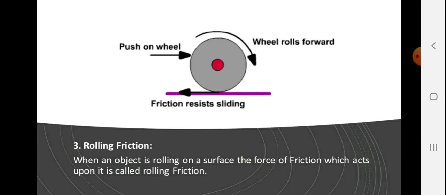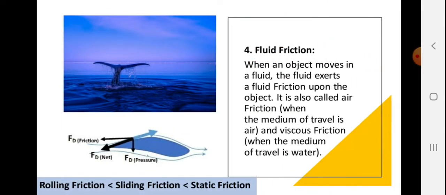Rolling friction. When an object is rolling on a surface, the force of friction which acts upon it is called rolling friction. You can see in the figure, when the wheel is moving on the road, that is called rolling friction between the wheel and the road. Fluid friction. When an object moves in a fluid, the fluid exerts fluid friction upon the object. It is also called air friction when the medium of travel is air, and viscous friction when the medium of travel is water. You can see that rolling friction is least, then sliding friction is a little bit higher, and highest is static friction.